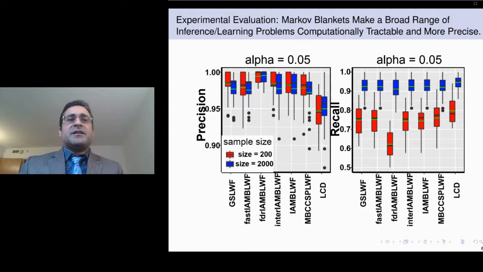Another important thing that I want to emphasize here is that Markov blankets of different variables can be learned simultaneously and independently of each other. This allows us parallel computation for scaling up the task of learning chain graphs in big data.